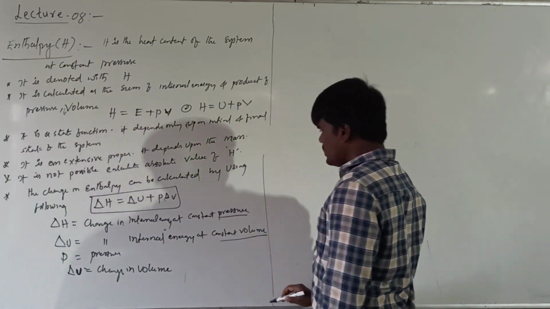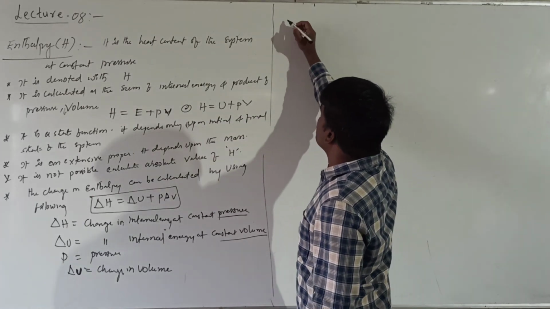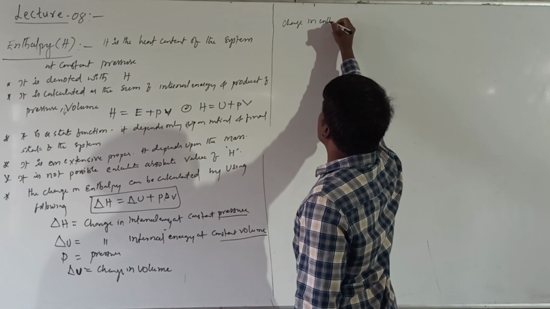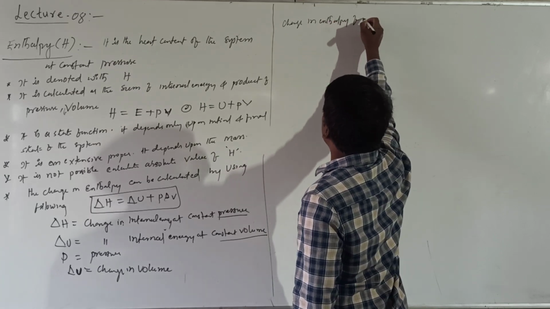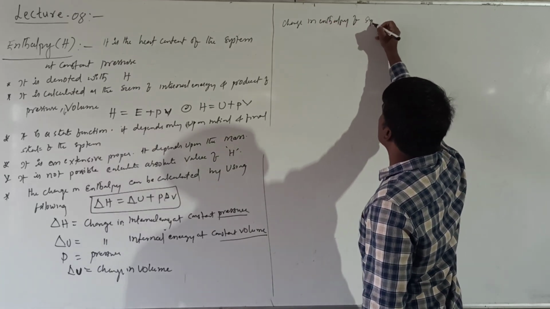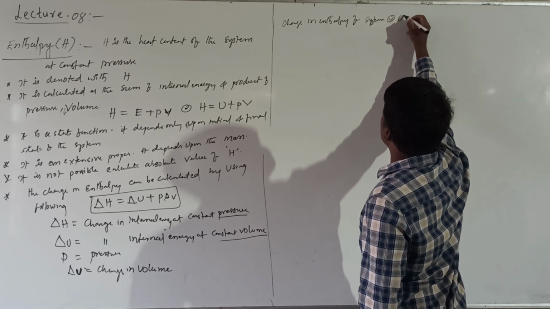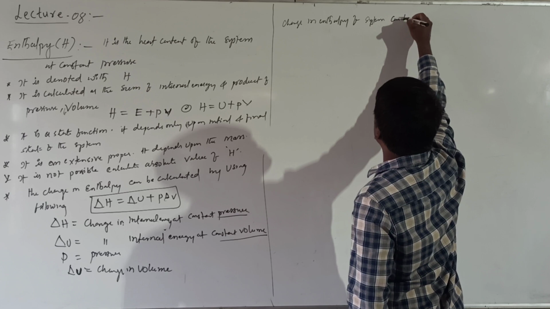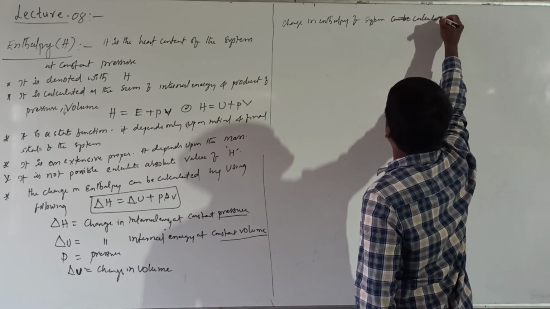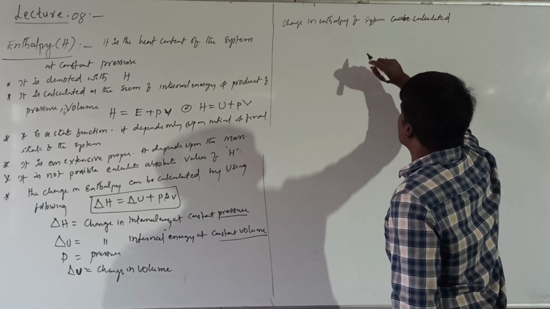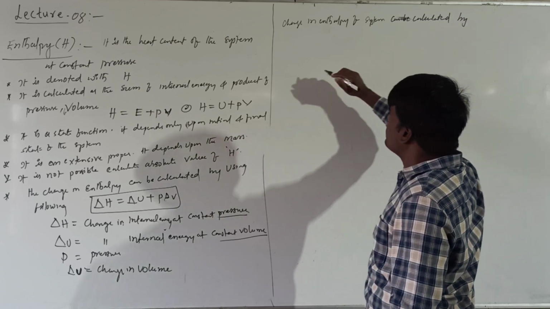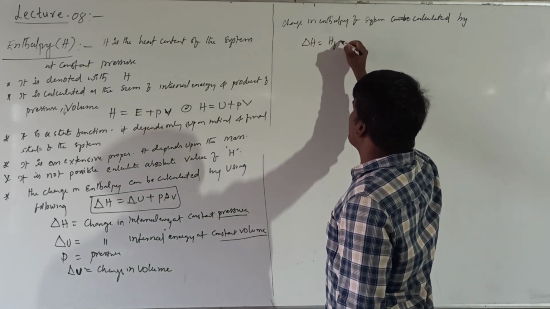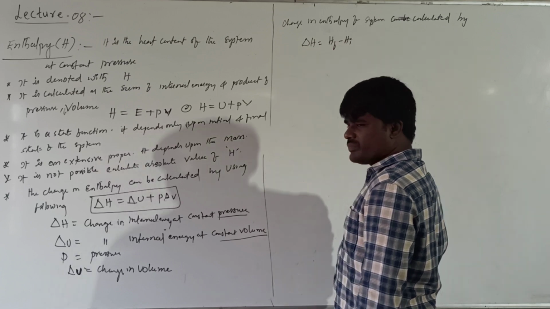Now, the change in enthalpy of a system can be calculated by using the relation delta H equals H final minus H initial.